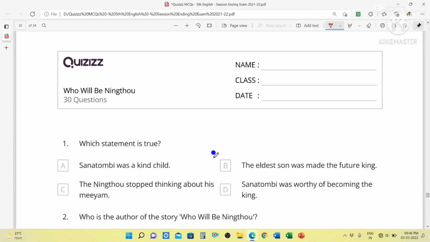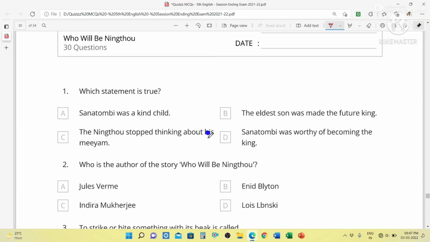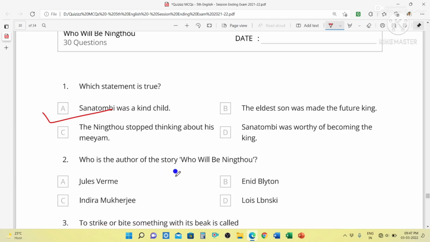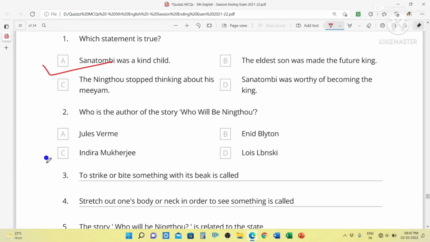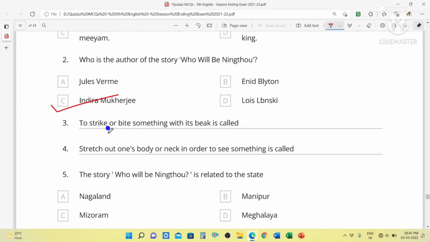So students, now we will discuss the last chapter, that is Who Will Be Ningtho. Which statement is true? Sana Tombi was a kind child. Who is the author of the story Who Will Be Ningtho? Indira Mukherjee. To strike or bite something with its beak is called peck.